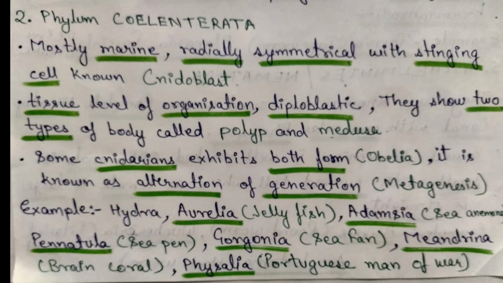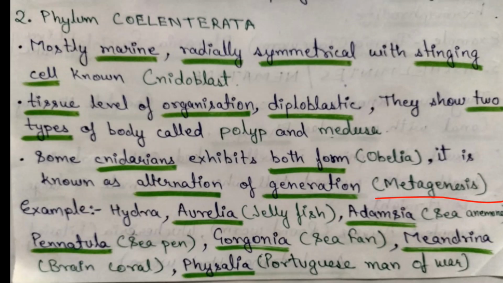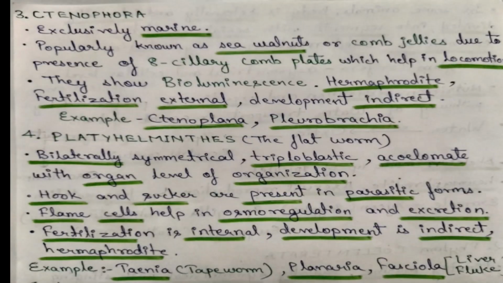It is known as alternation of generation. When a cnidarian like Obelia exhibits both forms, polyp and medusa, then this phenomenon is known as alternation of generation, or you can call it metagenesis. Some common examples are Hydra, Aurelia, commonly known as jellyfish, Adamsia, sea anemone, Pennatula, sea pen, Gorgonia, sea fan, Meandrina, brain coral, Physalia, Portuguese man of war.